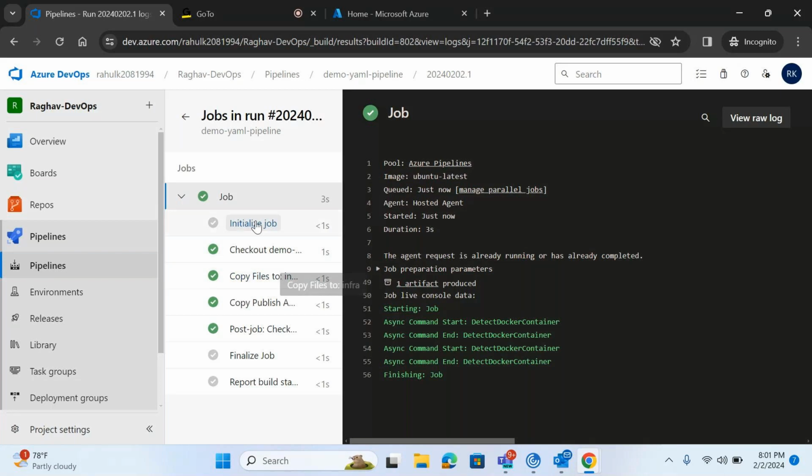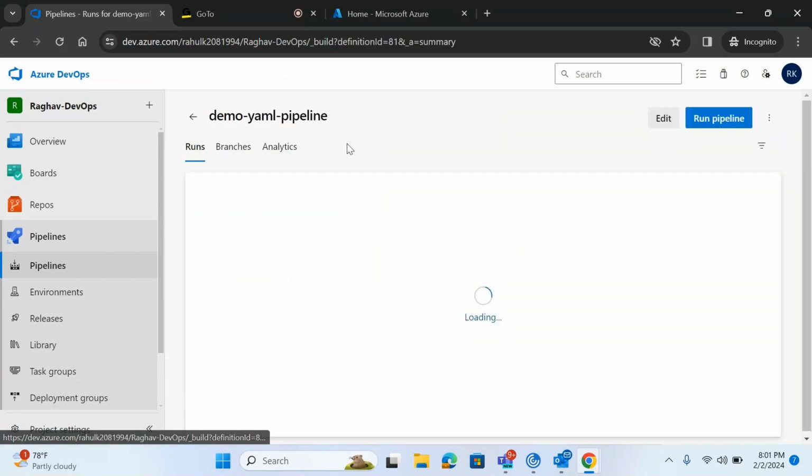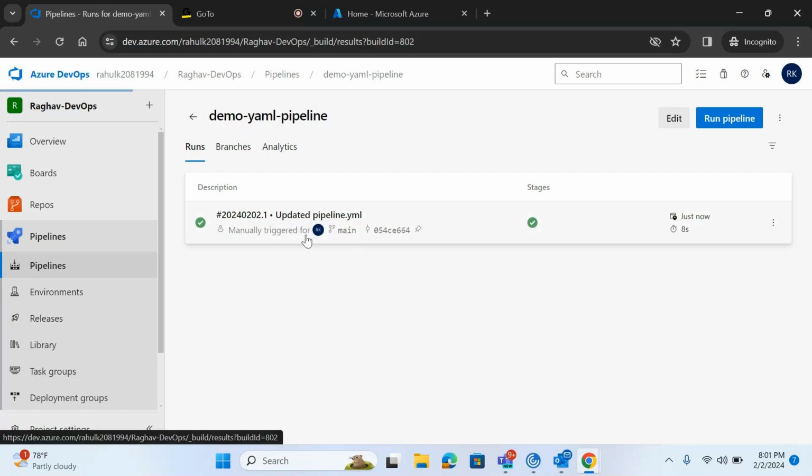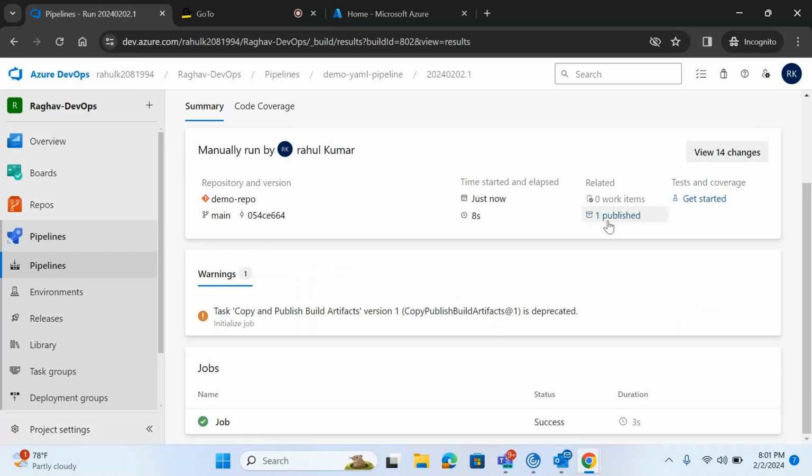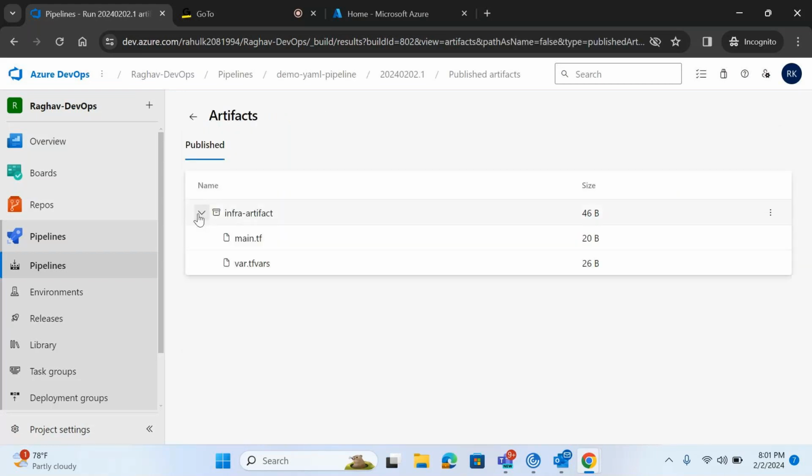Now my pipeline is completed, and I can see that it has done the same job. It has published an artifact. If we go here, we have one published artifact, the same thing. So is there a difference between the classic editor and the YAML based pipeline? No difference, right? Then why do we need to consider the YAML based pipeline if there is no difference?